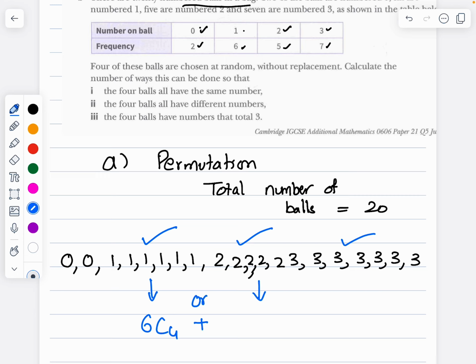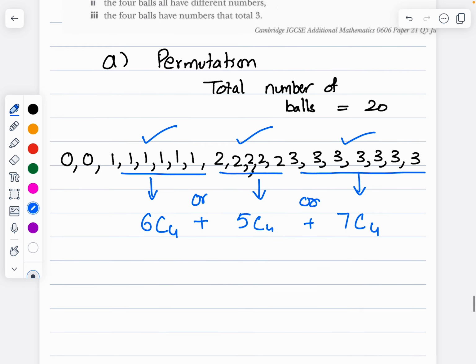Out of the 5, I have to choose any 4, or plus. Out of the 7, I have to choose any 4. So it is 6C4 plus 5C4 plus 7C4. The total is going to be 55.